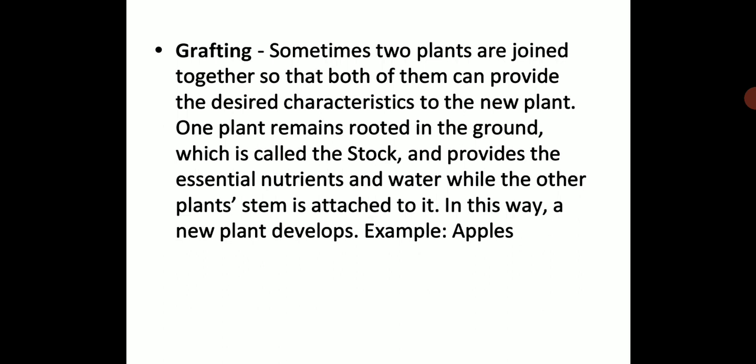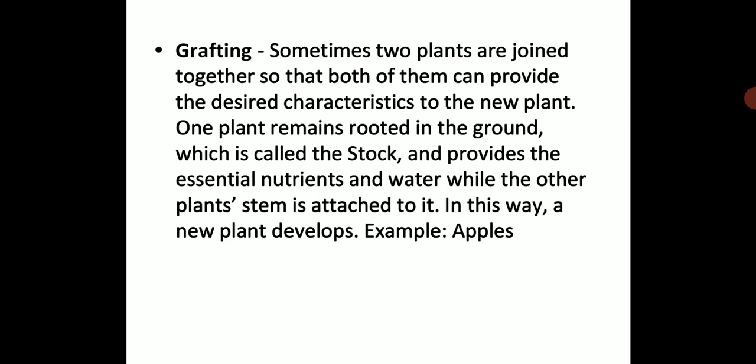You may want different colored flowers, different varieties of plants, a different look, a beautiful appearance of the flowers. So accordingly you get a desirable characteristic, and this is how grafting can be done. Two plants are joined together so that both of them can provide the desired characteristic to the new plant. One plant remains rooted in the ground, which is called the stock, and provides the essential nutrients and water, while the other plant's stem is attached to it. In this way, a new plant develops.